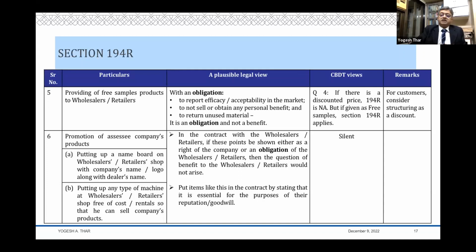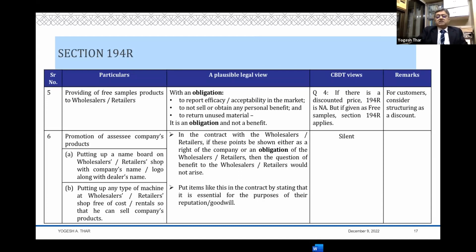You need to have certain type of furniture. You need to have certain decency in painting, etc., because ultimately it is the goodwill of the supplier which will be affected, because you as a dealer are the front face of the company as a manufacturer, and therefore all these affect the goodwill of the company. Therefore I undertake that I will supply you with certain furniture, or I'll paint your walls, or I need my logo to be there, and therefore along with my logo I paint the board for your logo also, and so on and so forth.